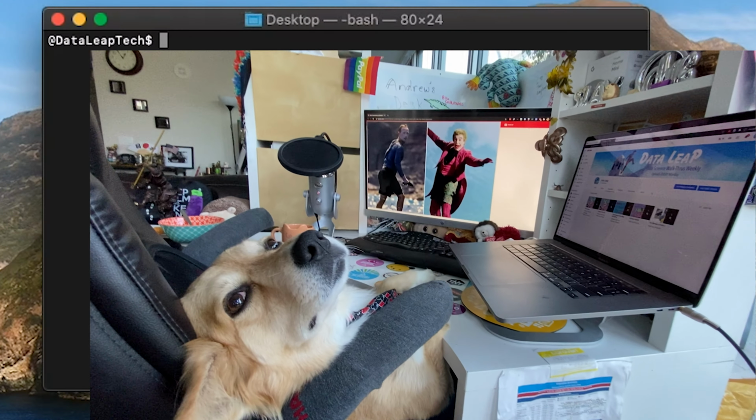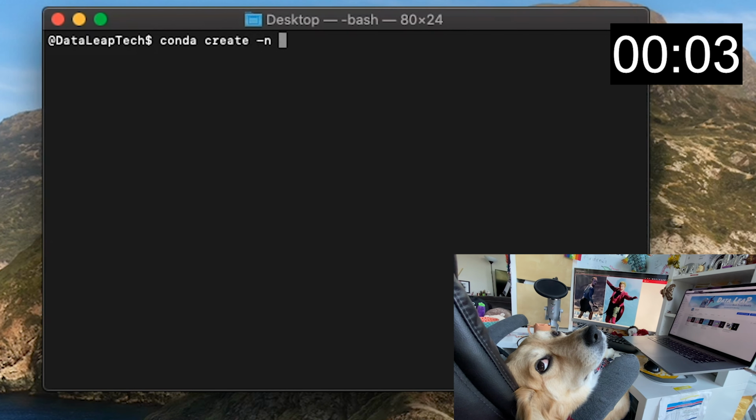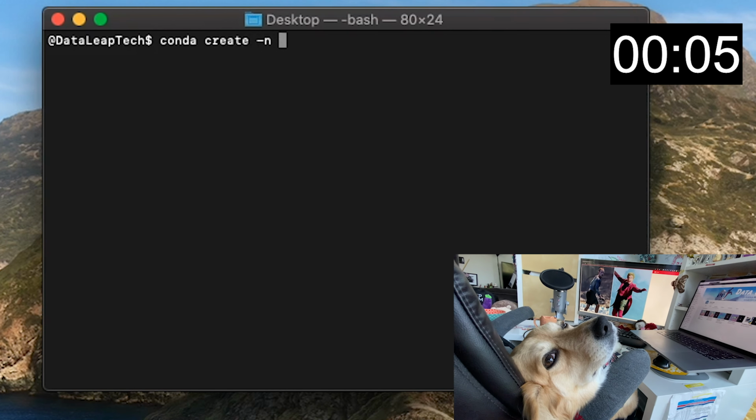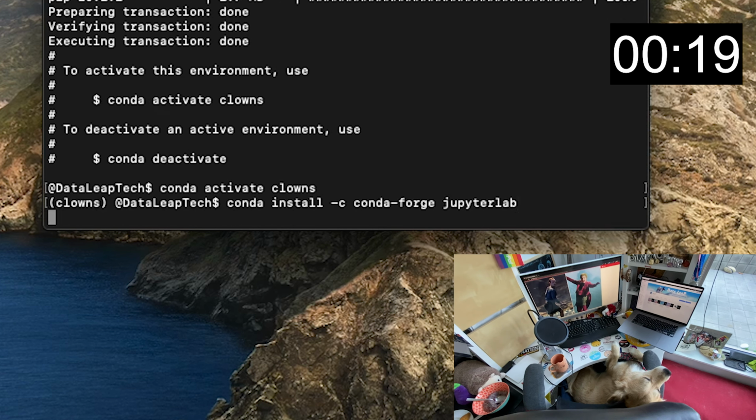Bing image download. To just emphasize my cries of pain during debugging, make sure that you know which version of Python you're using. Set up a virtual environment, let's call it clowns, and specify you want Python 3.7. This will make it compatible with TensorFlow 1. As with every new environment, make sure to activate it, and we need to install JupyterLab again.